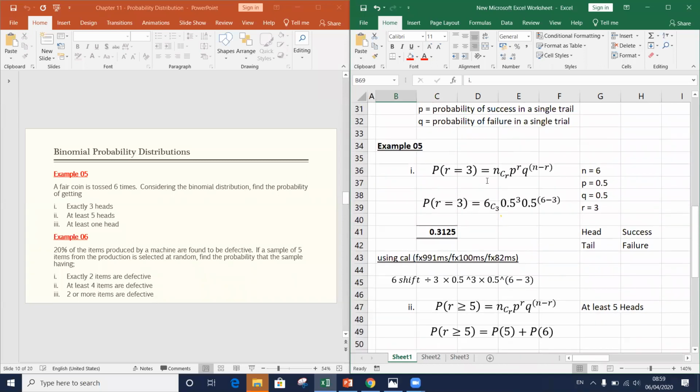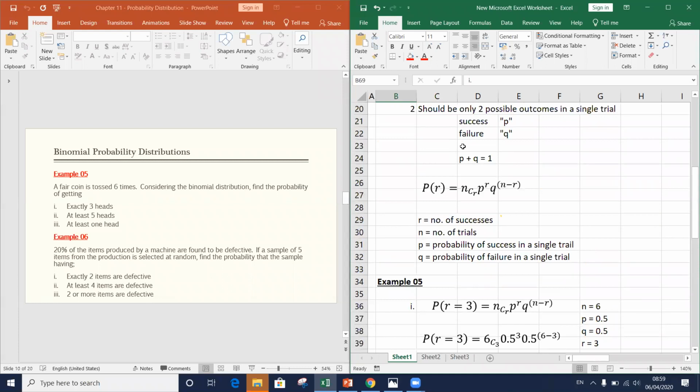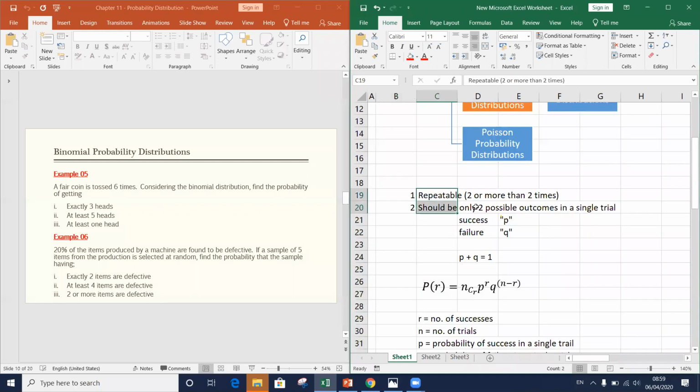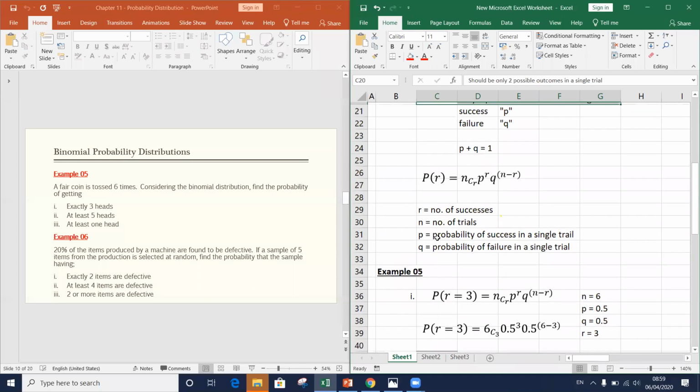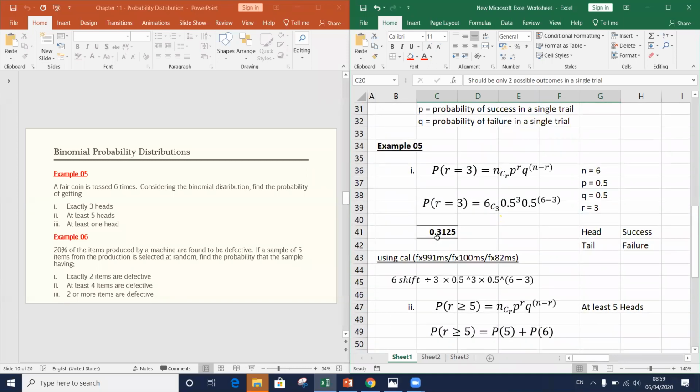How do we decide whether it is binomial? Is it repeatable? We can pick two or more items. In one test there are only two outcomes: either it can be defective or it can be non-defective. So it is a binomial probability distribution.